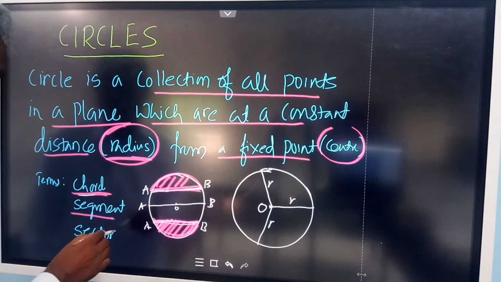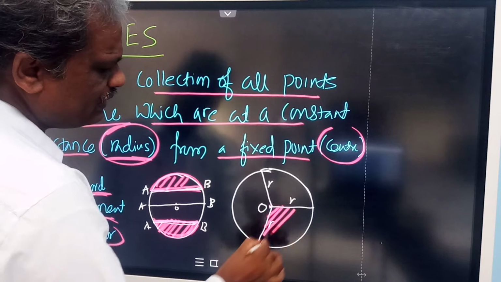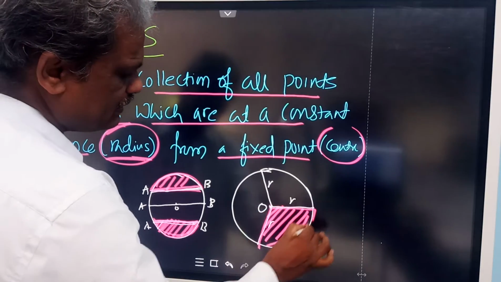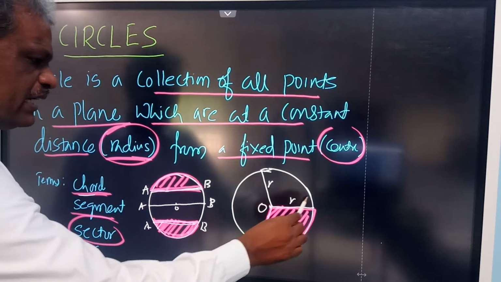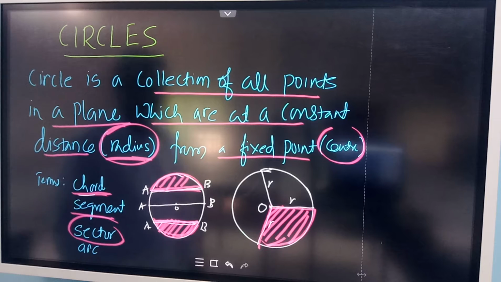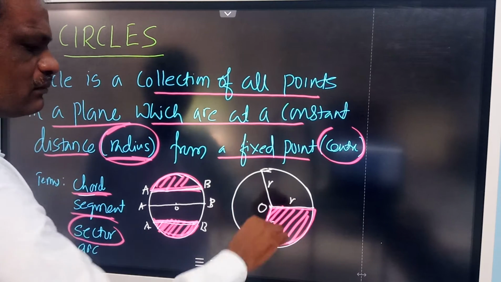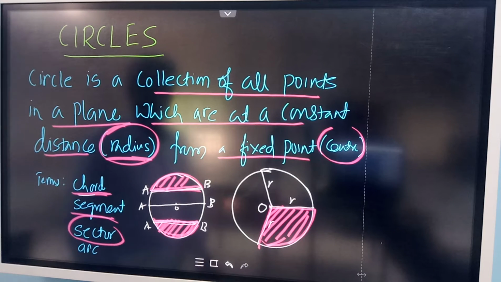Then we have sector. Sector means it is the region between the two radii and an arc. This is a sector. The region between the two radii and an arc of the circle is called a sector. Now this is a minor sector and this is a major sector. The larger one is called major and the smaller one is called minor.